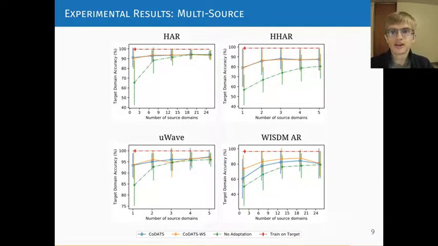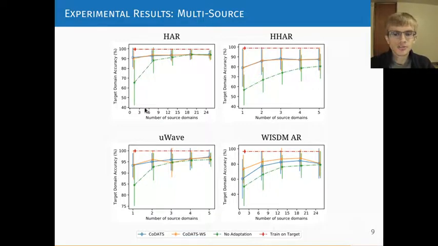The previous slide was all for single source domain adaptation. Now recall our method supports multiple sources, which we test here. Each point is averaged over 3 random subsets of source domains for each of 10 random target domains in the dataset. The left side of these plots are for a single source domain, and the right side is for almost as many source domains as available in each dataset. In agreement with the previous slide, no adaptation, shown in green, performs very poorly on the left side of each of these plots, with only a single source domain.